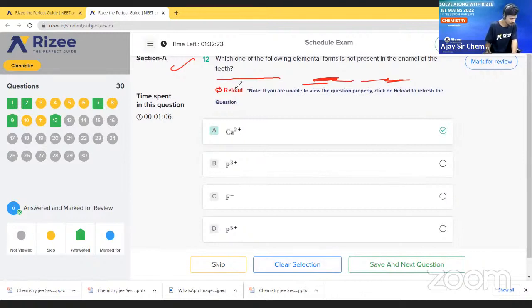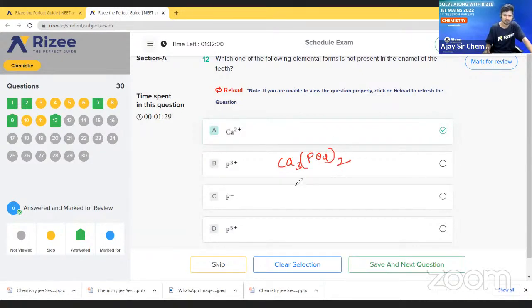Is it fluorine minus? No, Sadak, not that. Let me tell. Most of the students will definitely get confused. So in teeth enamel, what are the ions present? Let me tell. Calcium phosphate is present, PO4 3-. Along with calcium phosphate, Mg2+ ions are present, and Na+ ions, and F- ions, and CO3 2- ions are also present.